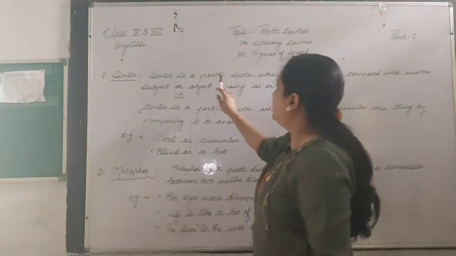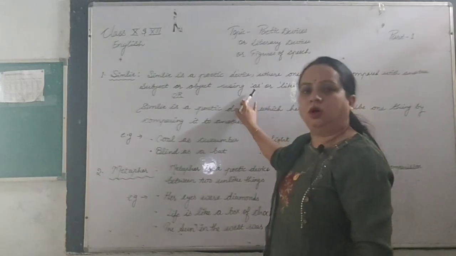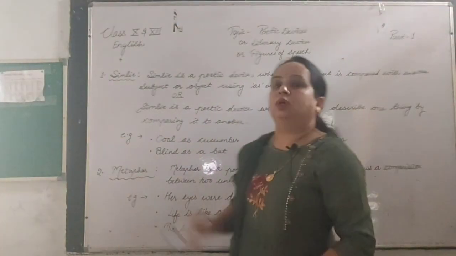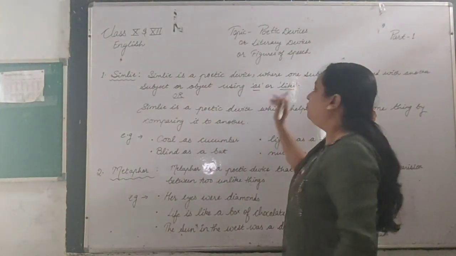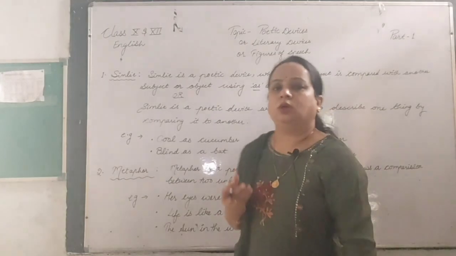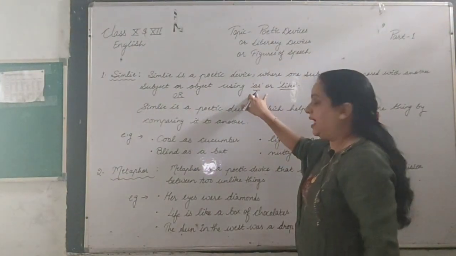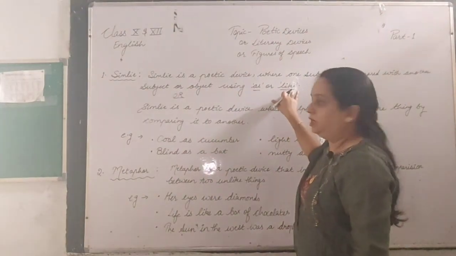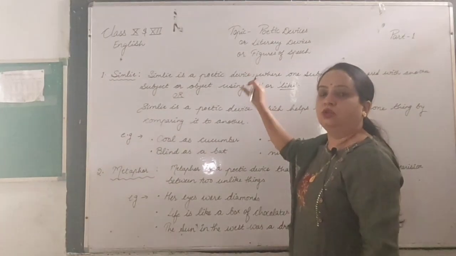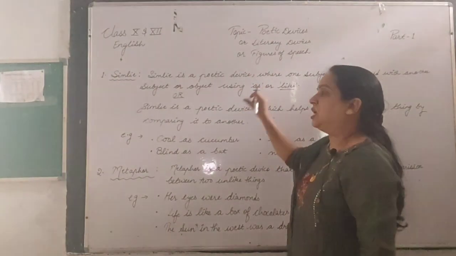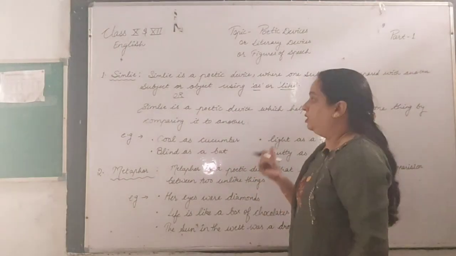Simile is a poetic device where one subject is compared with another subject or object using the words as or like. So this is very important here. If two subjects or objects are being compared by as or like, those words are used to find out the simile in the particular stanza or line of the poem.